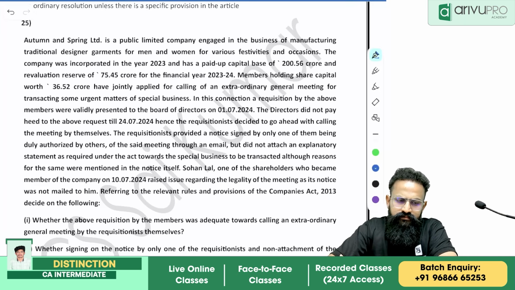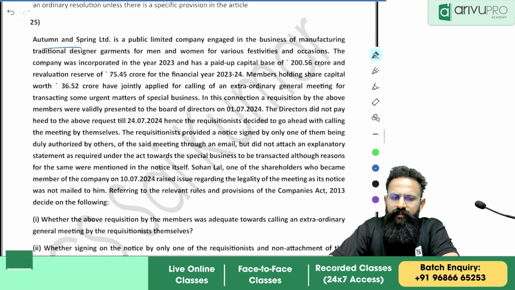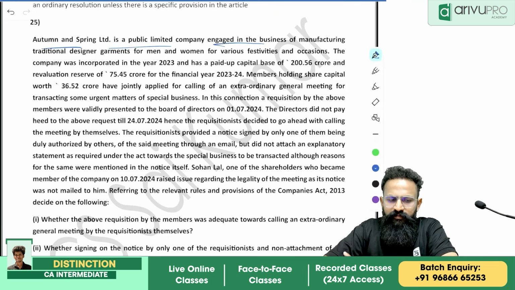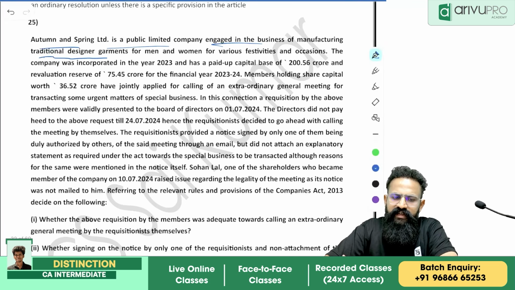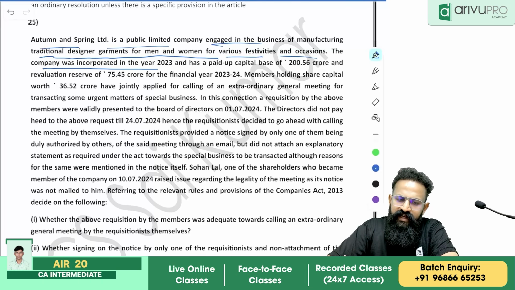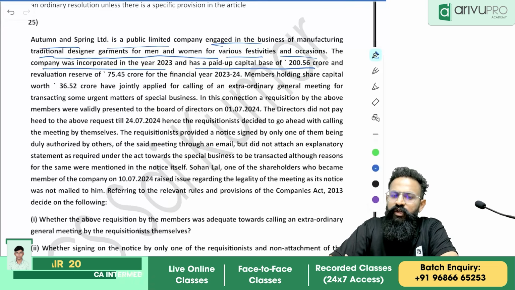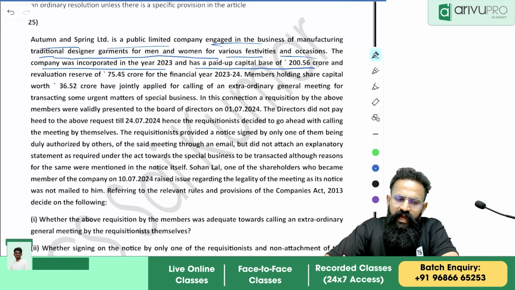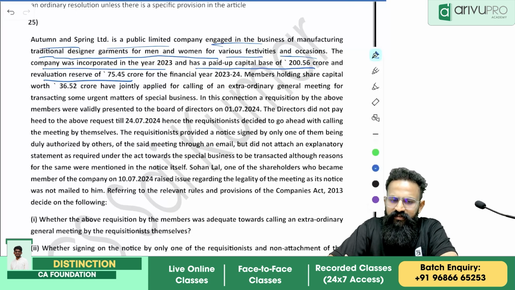Autumn and Spring Limited is a public company engaged in the business of manufacturing traditional designer garments for men and women for various festivals and occasions. The company was incorporated in the year 2023 and has a paid-up capital of 200.56 crore and a revaluation reserve of 75.